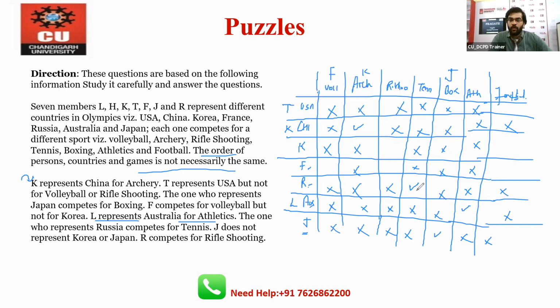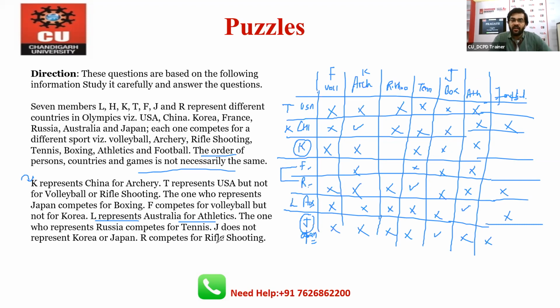Now J does not represent Korea and Japan. It means J will come at the place of F only. J is for the boxing, sorry, this is Japan. This is mentioned: J does not represent Korea and Japan. So only France and Russia will remain.